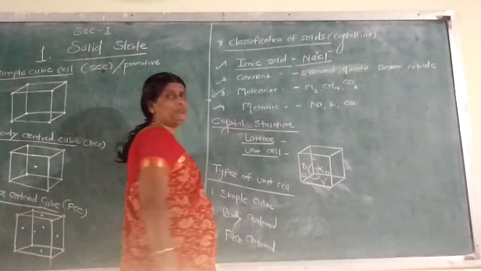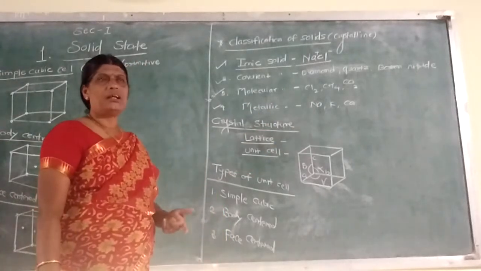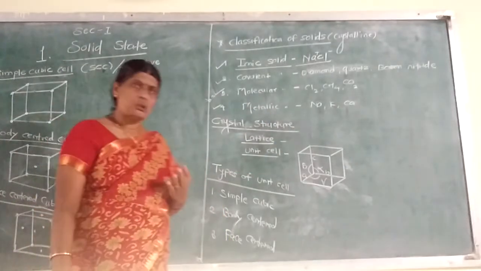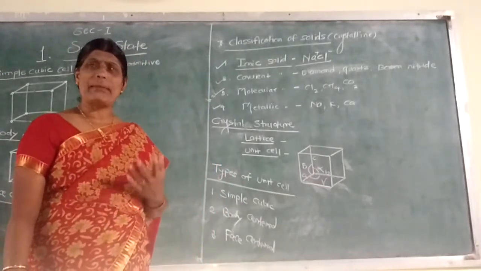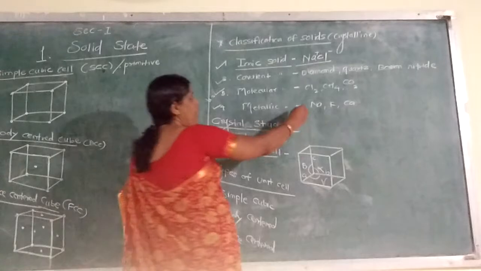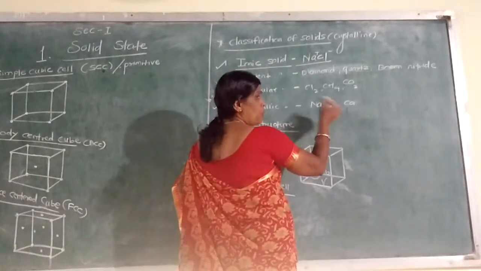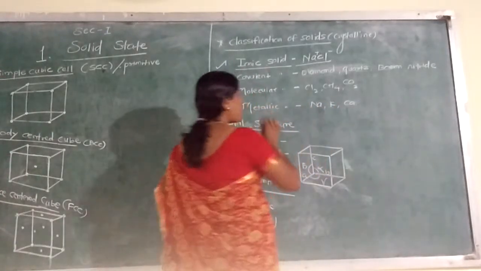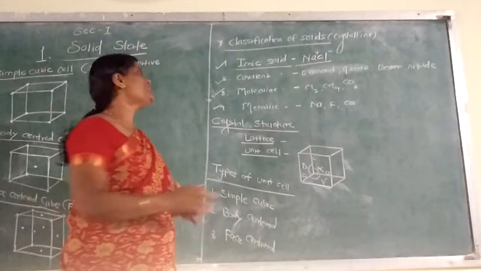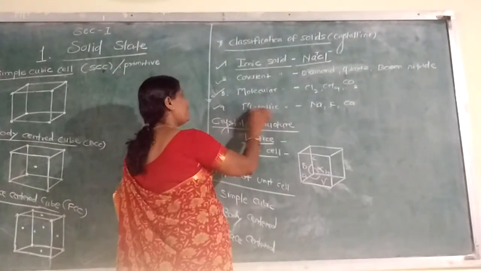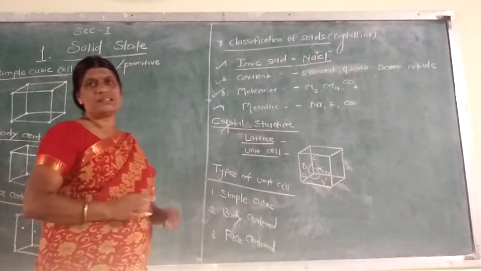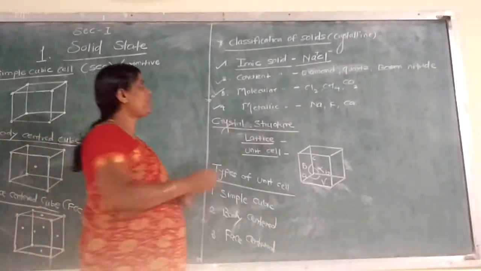Next, metallic. Metallic means metal. We know the metals: sodium, potassium, calcium, iron, gold, tungsten, platinum, palladium. All these metals in wire form and sheet form are combined together by the metallic bond, and that solid is a metallic solid. Their properties are systematically given in our notebook.